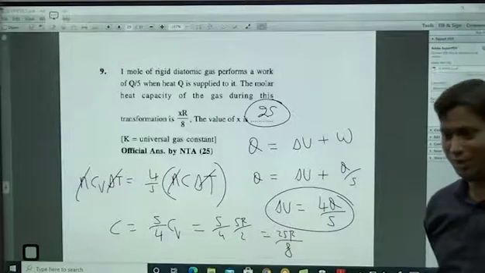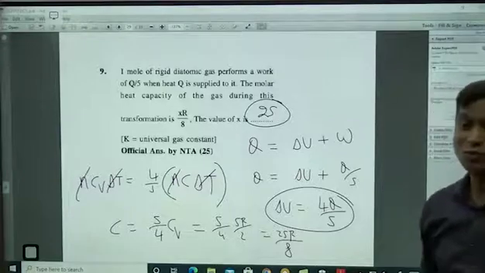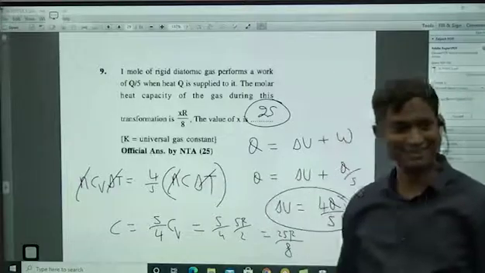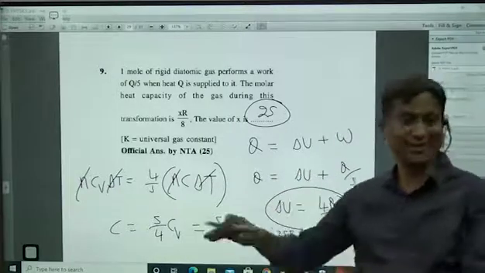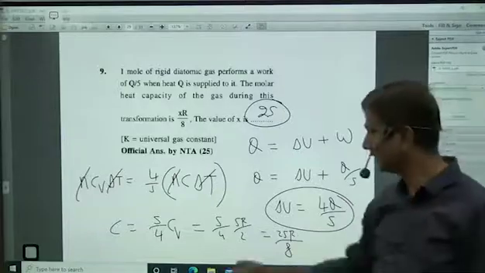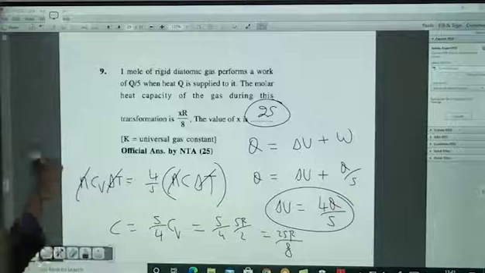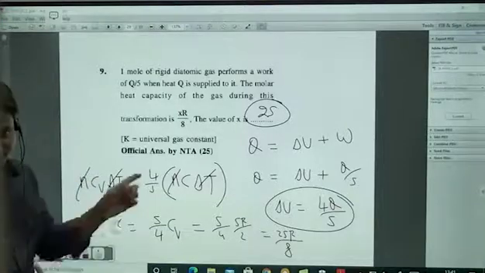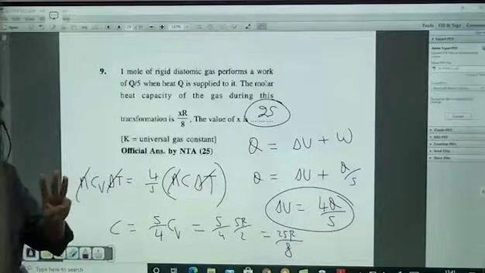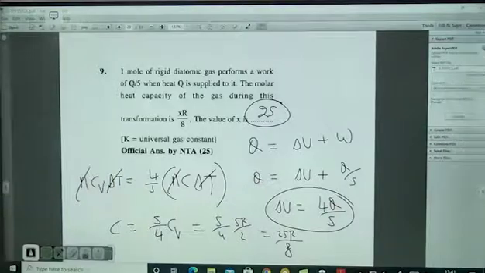Then what is the molar specific heat? Or suppose reverse, molar specific heat is given, then what fraction of heat is converted into internal energy? What fraction is converted for work done? Like that also they will give. Reverse, molar specific heat is given, so in reverse you have to go. So these are again very good questions in thermodynamics. Overall if you see, thermodynamics weightage is more. SHM 3 questions, thermodynamics already 3 questions. See this, first year, that too.